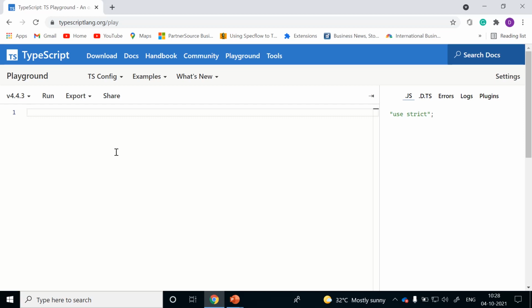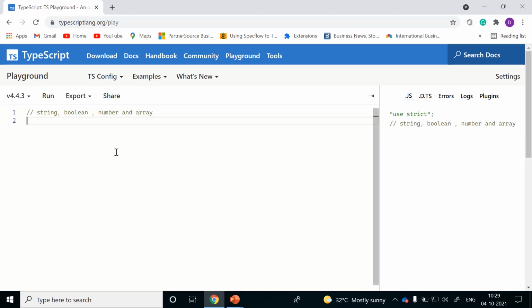Mainly in TypeScript, we are going to use string, number, array and boolean. In this session, we will see how to declare these data types.